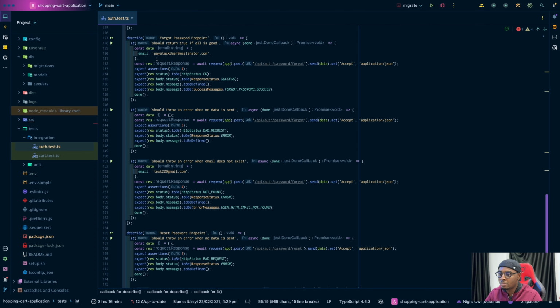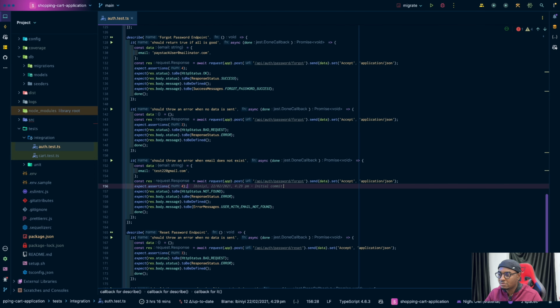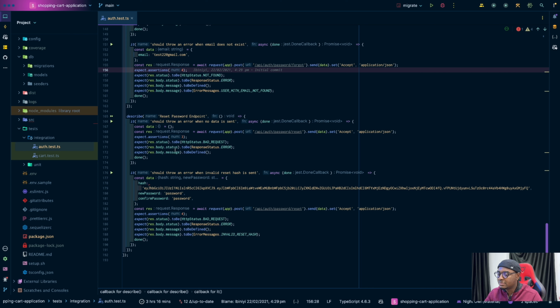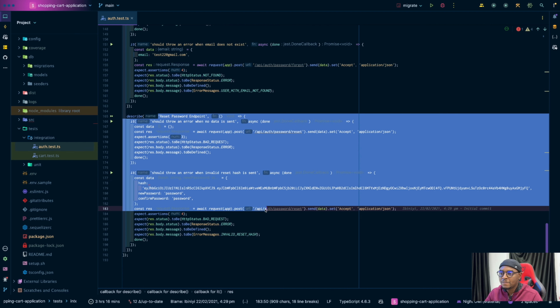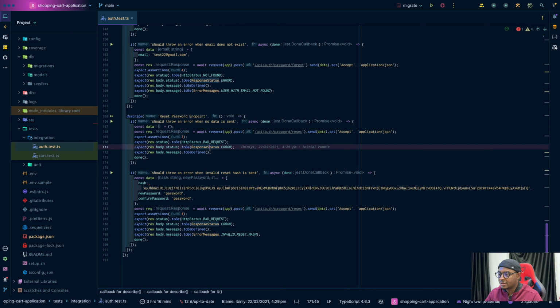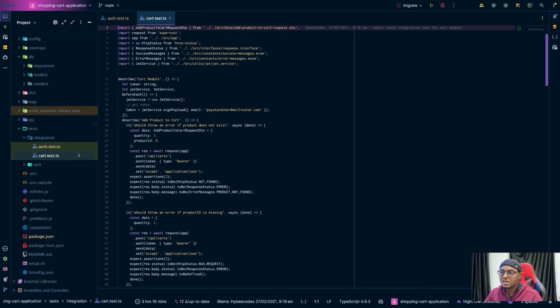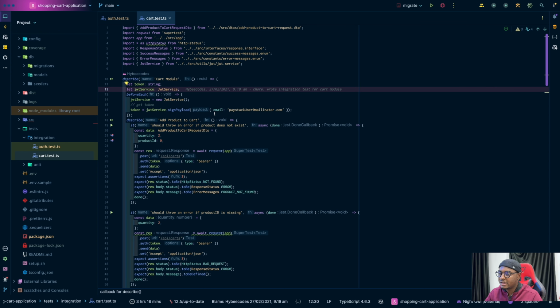The same thing for forgot password. I had a lot of test cases, and then you can see the same thing for this one, reset password. Then for the cards, right? For the cards,